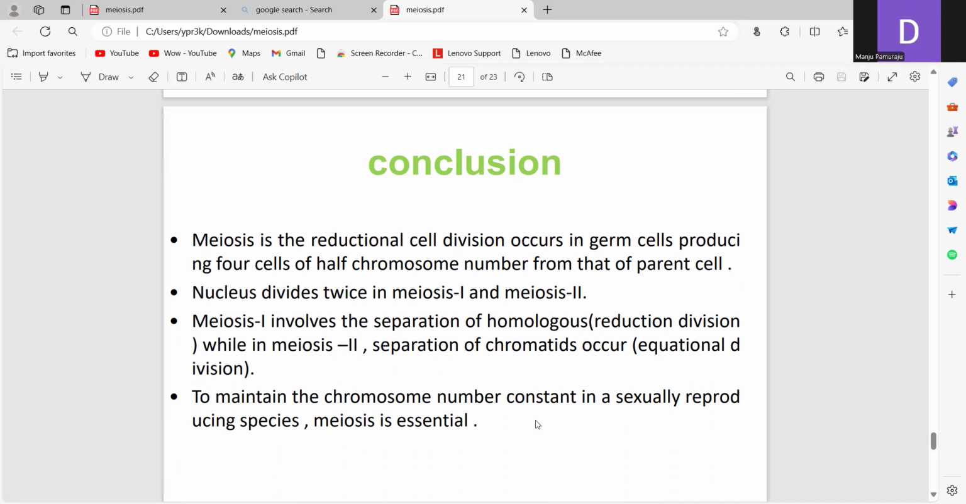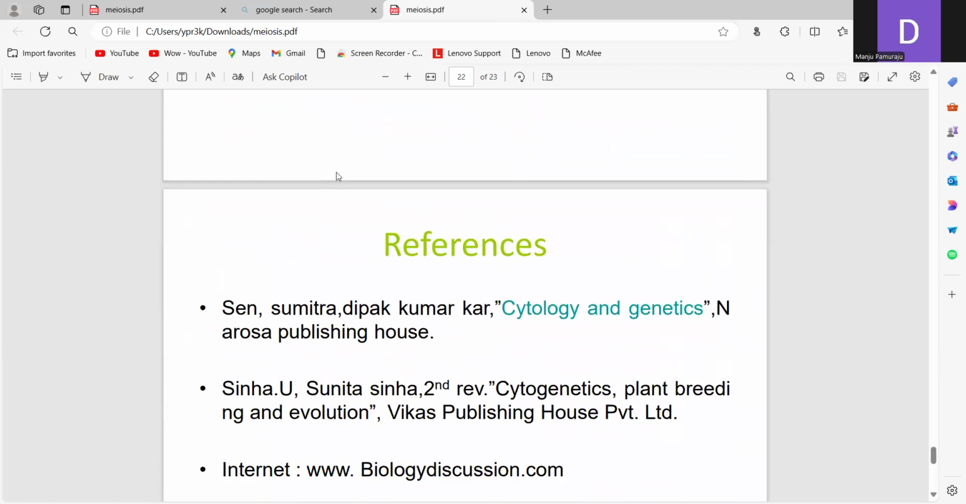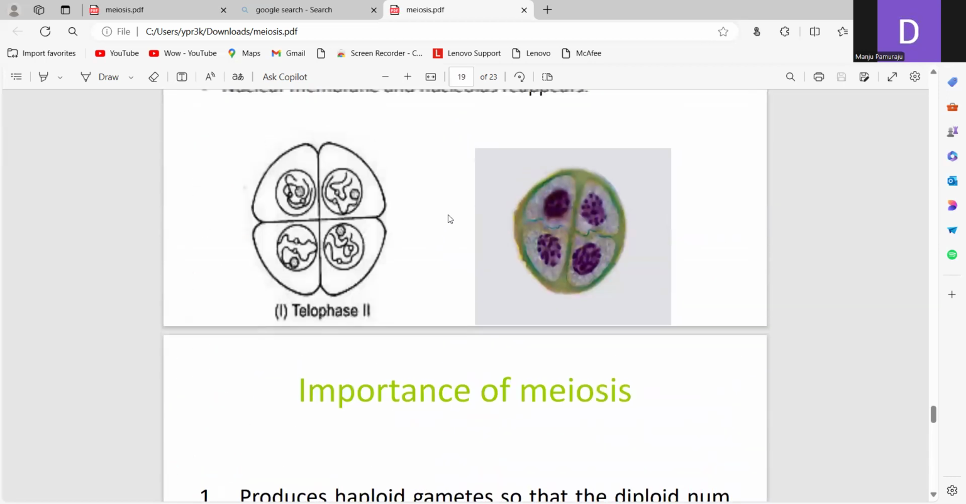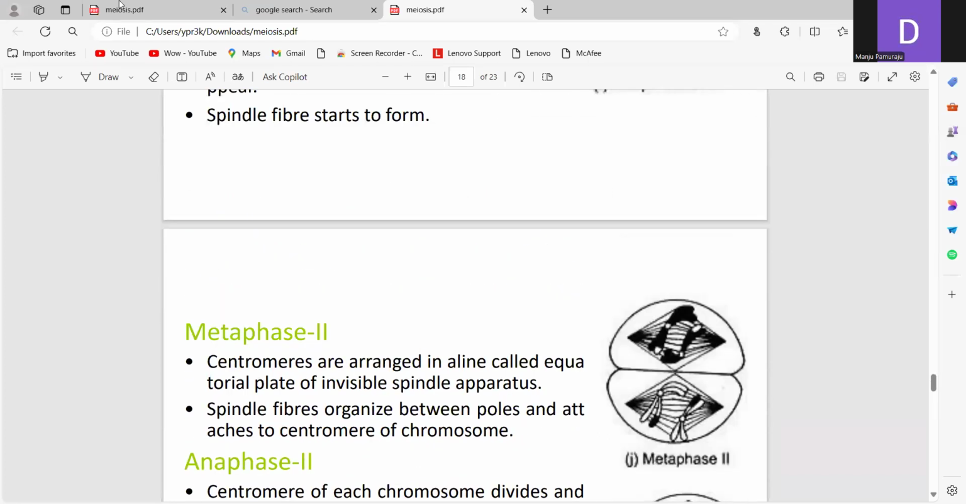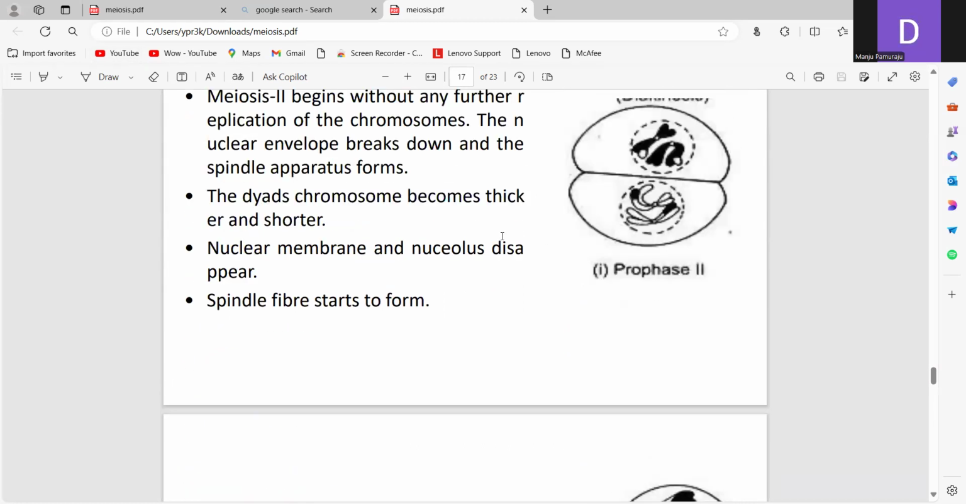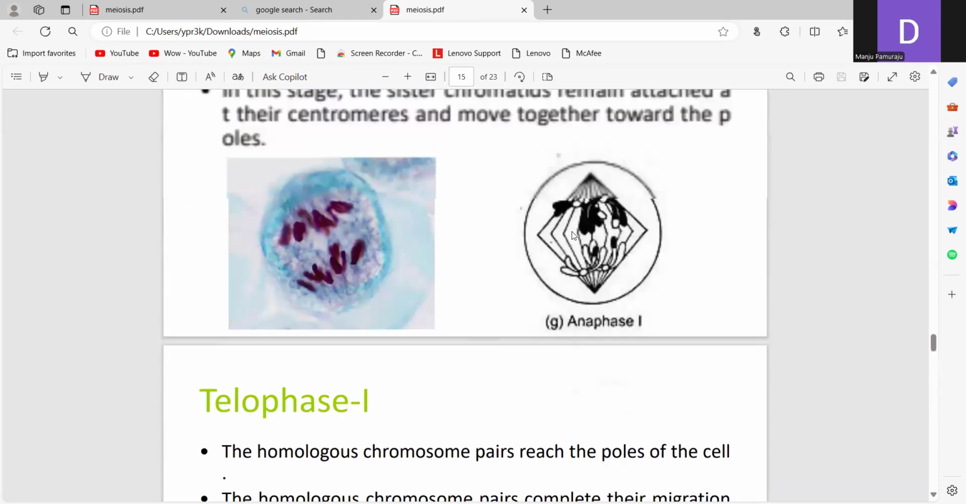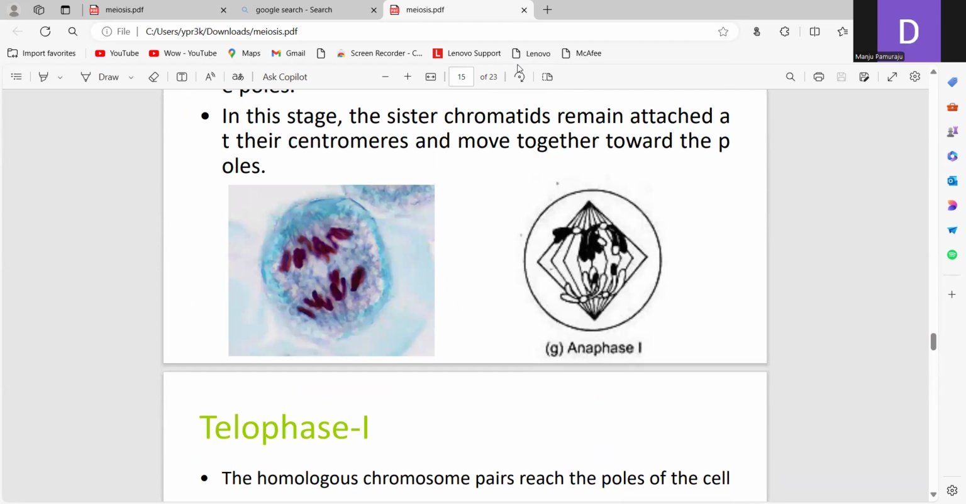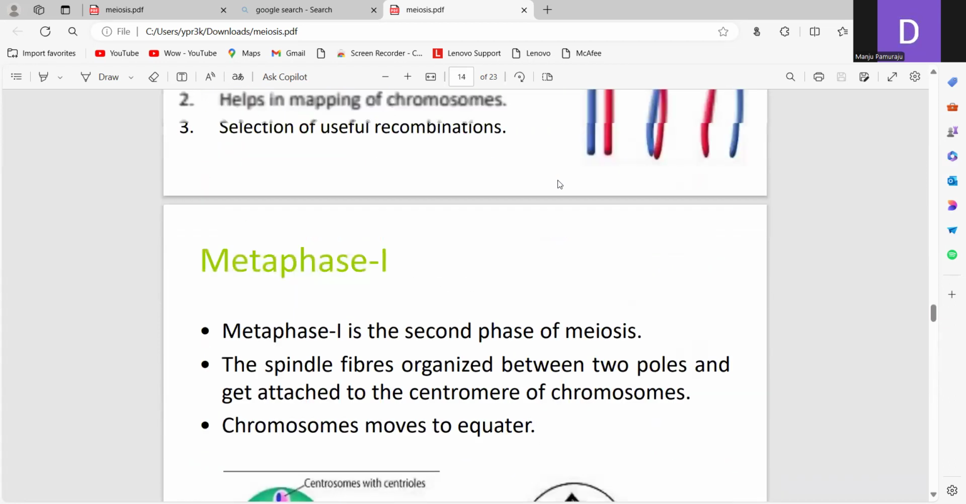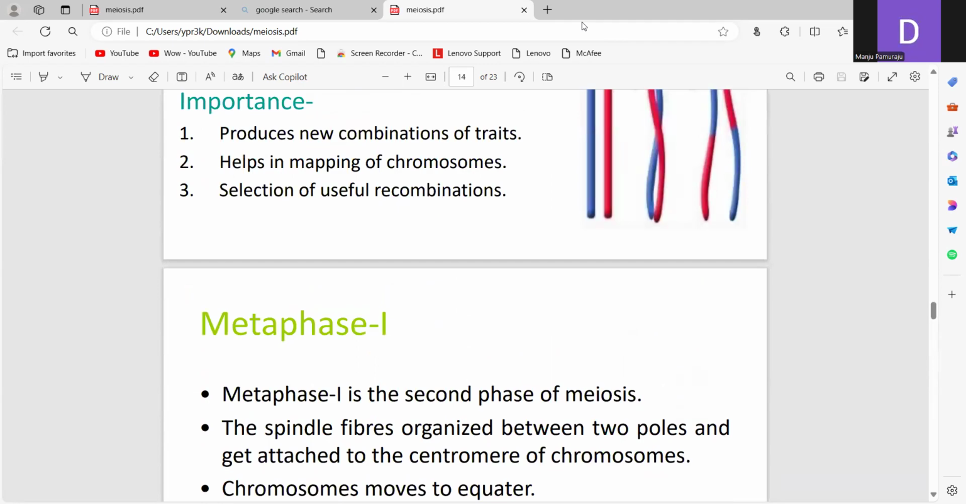To maintain the chromosome number constant in a sexually reproducing species, meiosis is essential. Otherwise, the chromosome number would keep increasing. So this is about meiosis. The main events are crossing over, chiasma formation, and synapsis, mainly in prophase 1 only, where the exchange of the genetic material takes place. So this is about meiosis, and next one is the differences between